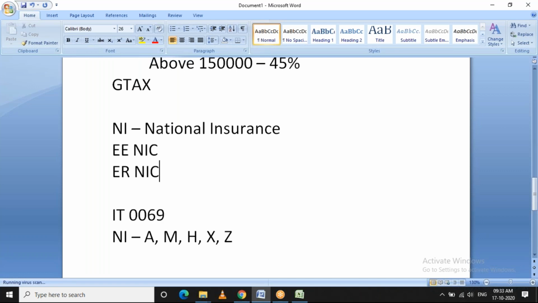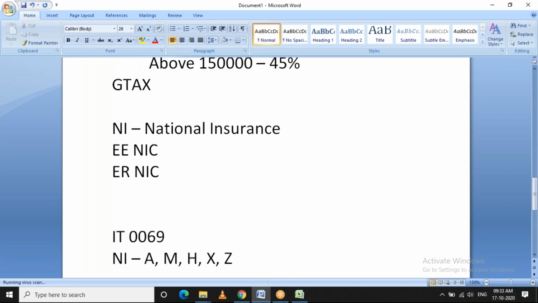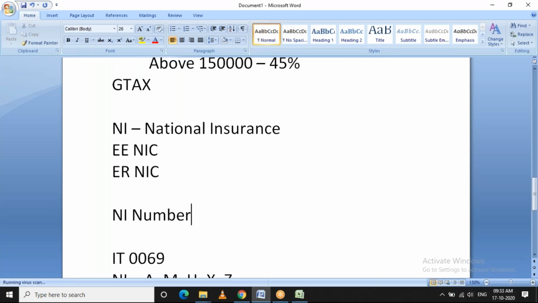Before that, there is something called the NI number. It's similar to our PAN number, where all the information related to each citizen is stored.